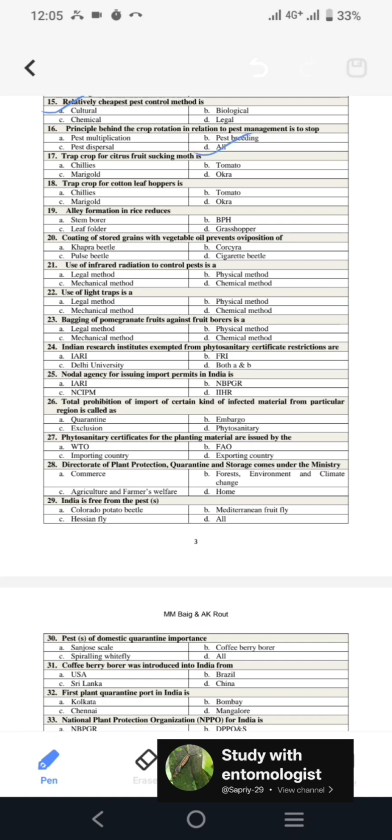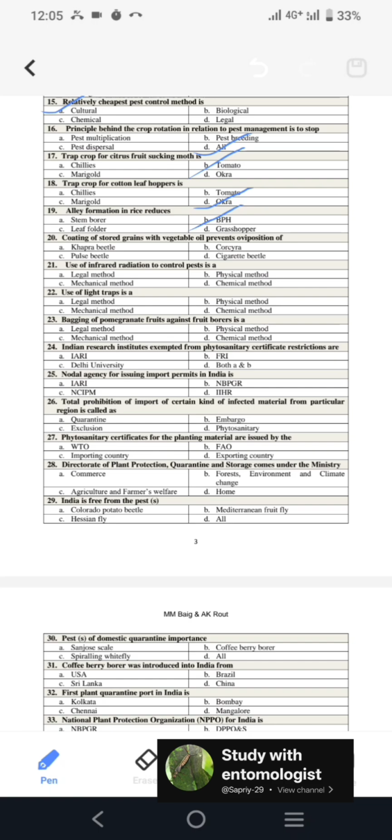Next is, trap crop for citrus fruit sucking moth is? The trap crop is tomato. Next, trap crop for cotton leafhopper is okra. We all know that if some pest belongs to cotton, they will definitely infest okra also. So multiple times, for most of the pests of cotton, okra is kept as the trap crop. Next is, LA formation in rice reduces? LA means some kind of path, or we are giving spacing in between the rows of rice. So it reduces the incidence of BPH, because BPH will multiply in closer spacing but will get reduced in wider spacing.